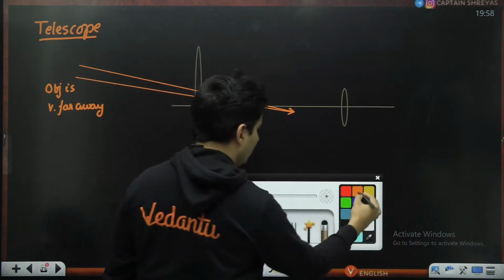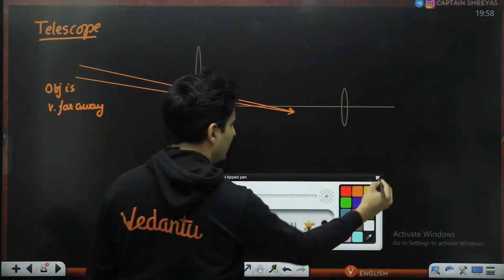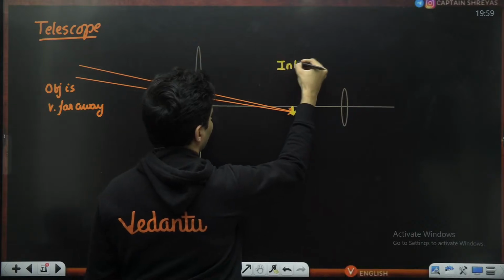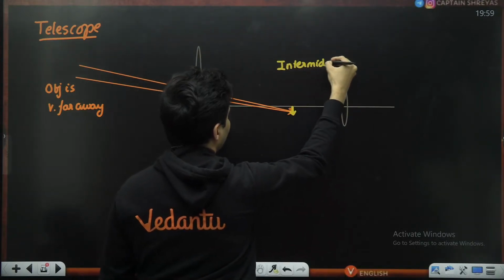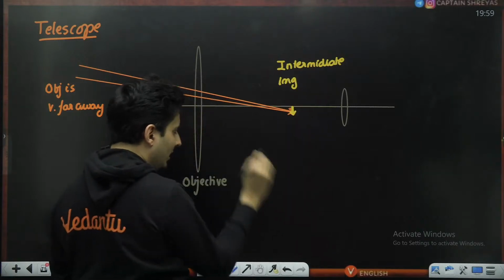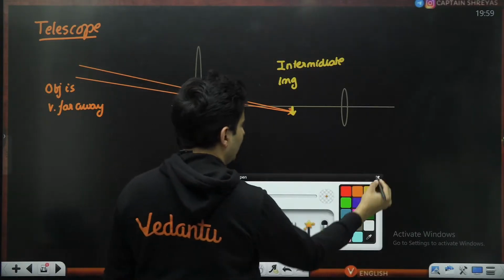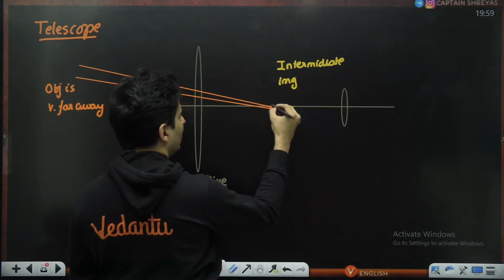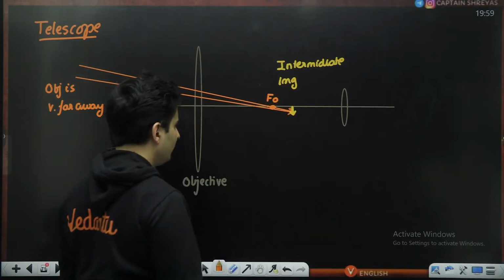The first intermediate image is formed over here, which is inverted, real, and everything. And it is roughly formed very close to the focal length of the objective.